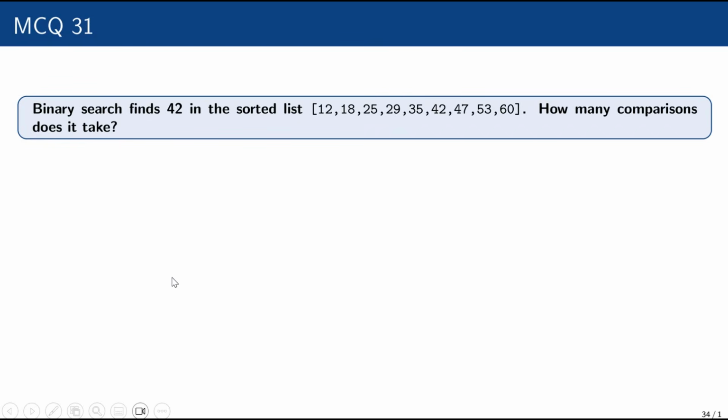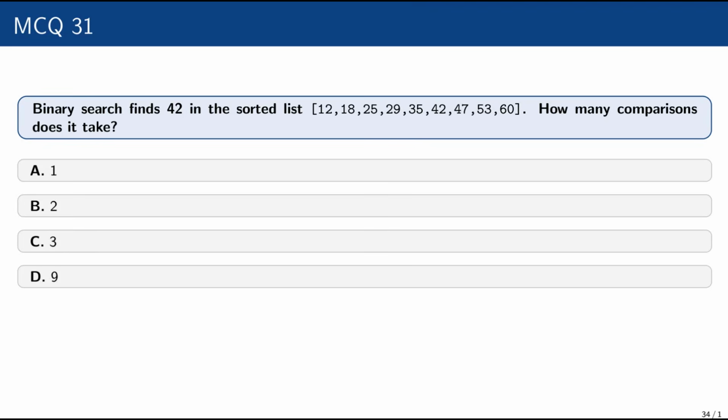Question number 31. Binary search finds 42 in the sorted list 12, 18, 25, 29, 35, 42, 47, 53, 60. How many comparisons does it take? 1, 2, 3, 9. आपने इसको सॉर्ट करना है, आपने इसको सर्च करना है, सर्च करके फिर बताना है, ठीक है।